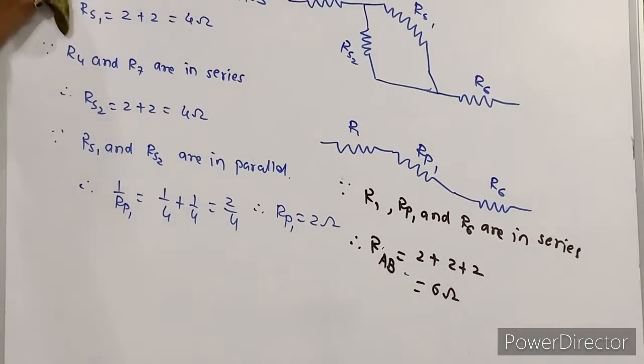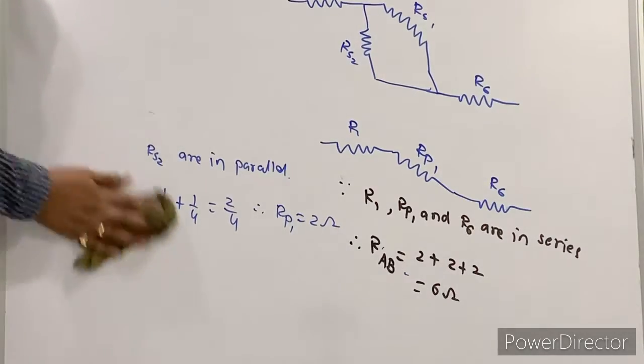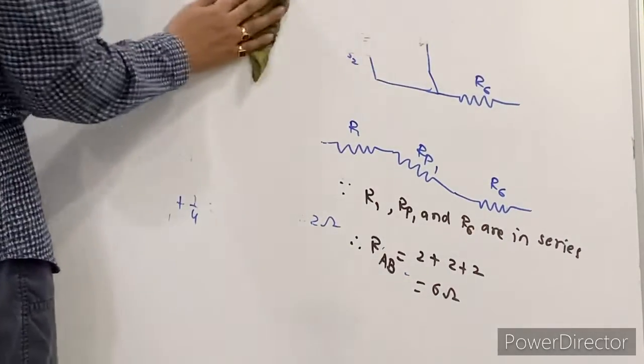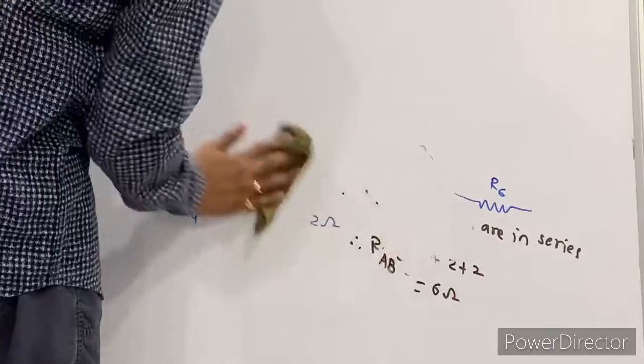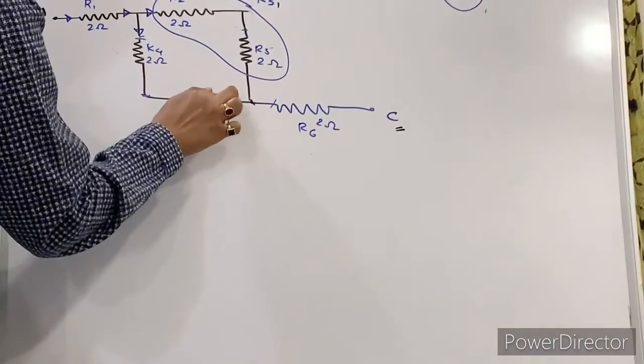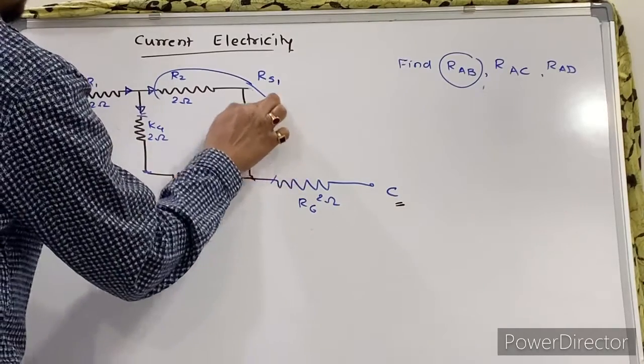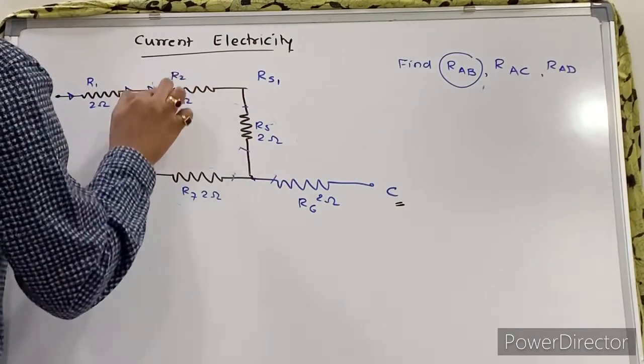Now we'll go with the next part. Now what is the next question of this part, right? Let's check it. Now here they want resistance between point A and B. So again I will redraw that diagram.